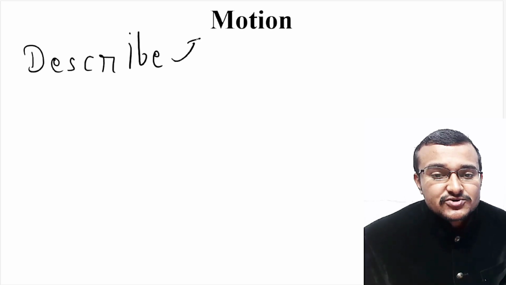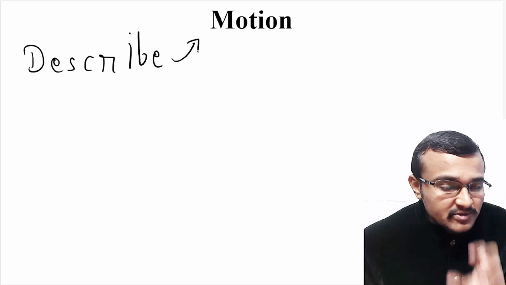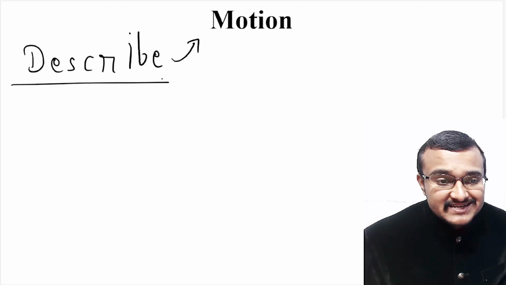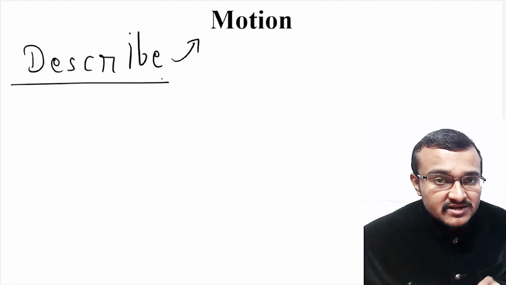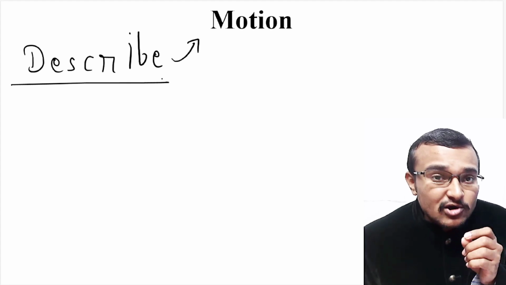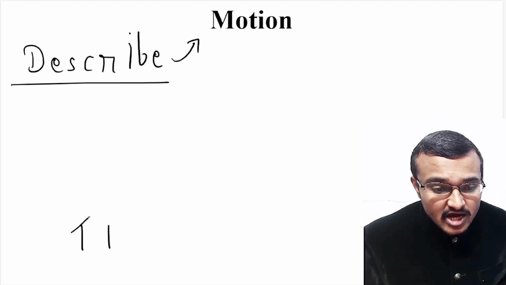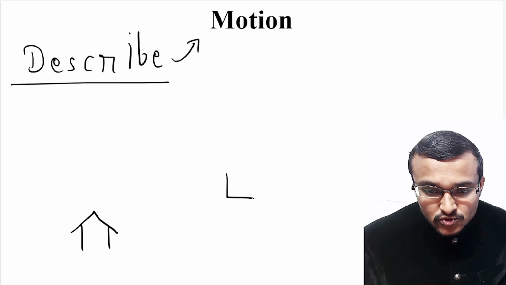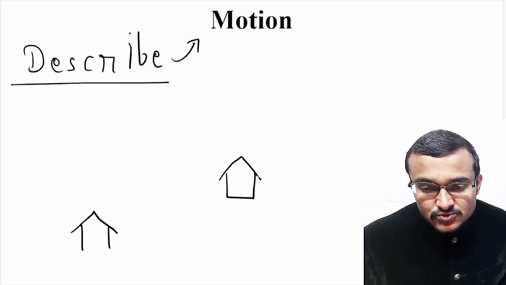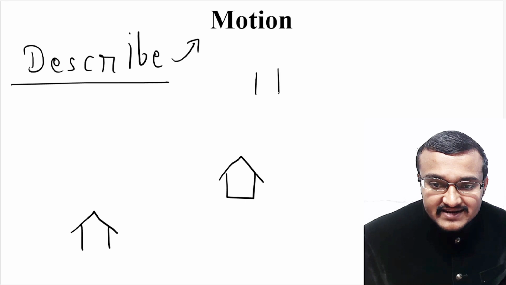Because if we want to experience a particular motion, we should actually describe what motion is. So before describing the motion, we should understand what we mean by origin. Let us assume your house is in this particular position and there is a school here. So this is actually a school, and let's say there is a railway station far from this school.